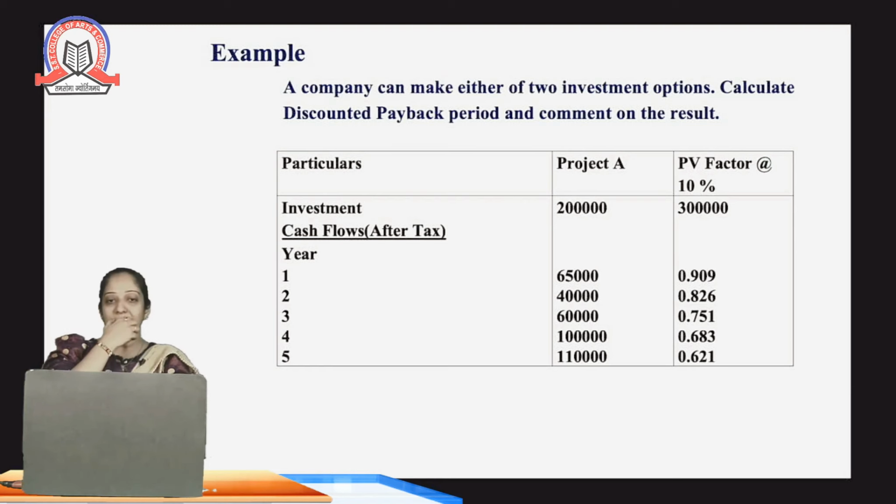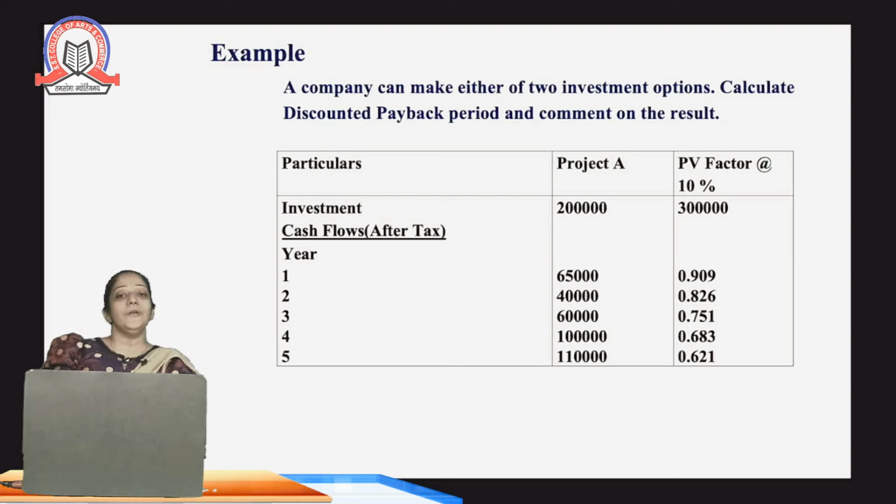Here, if you can see, the question is: a company wants to make an investment in either of the two projects. We have the data of two projects, project A and project B. We have the data of project 1, which is project A.